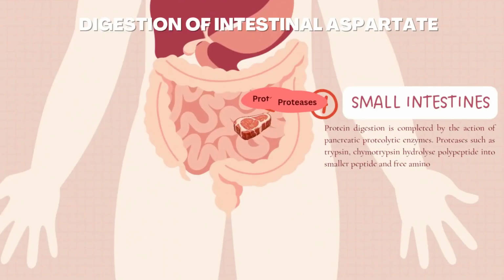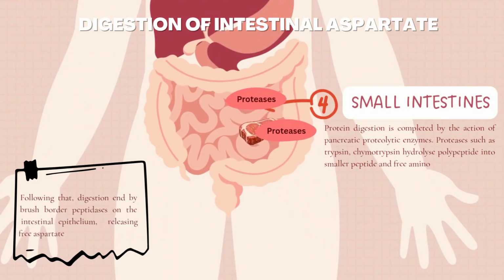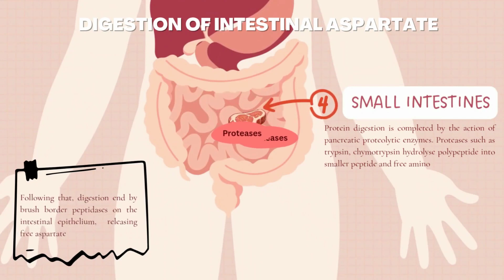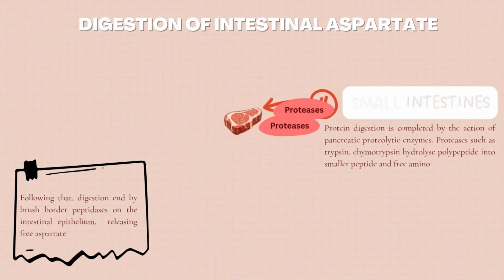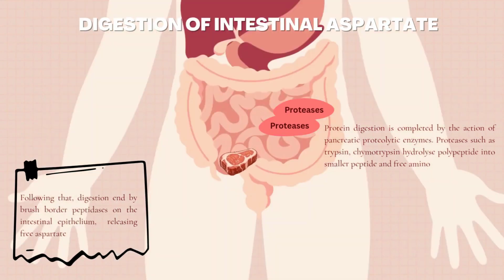However, the major digestion of aspartate occurs in the small intestine. Pancreatic proteases, including trypsin and chymotrypsin, further hydrolyze polypeptides into oligopeptides and free amino acids. Following this, brush border peptidases on the intestinal epithelium surface complete digestion, releasing free aspartate.